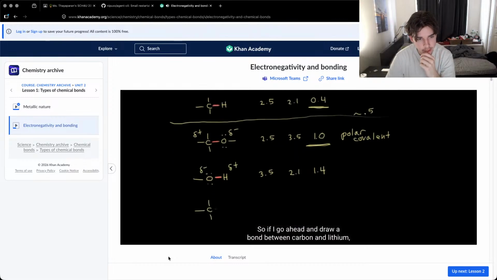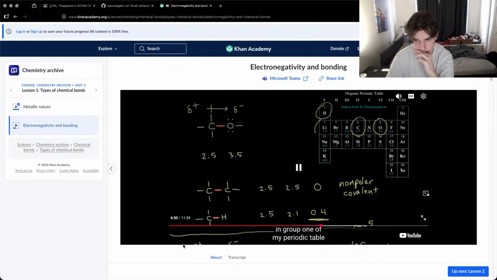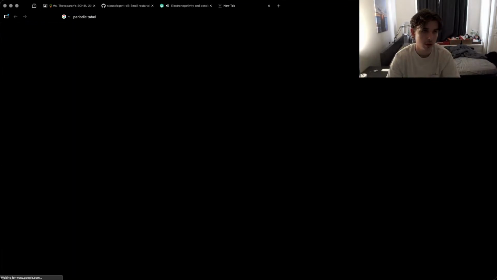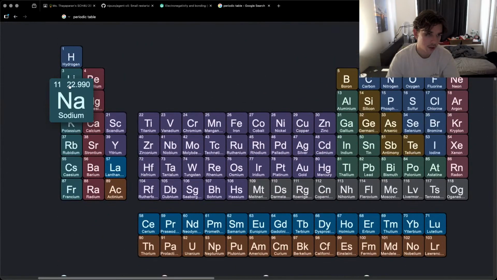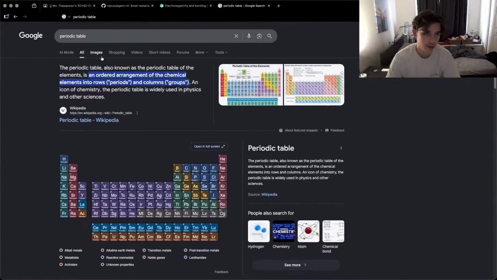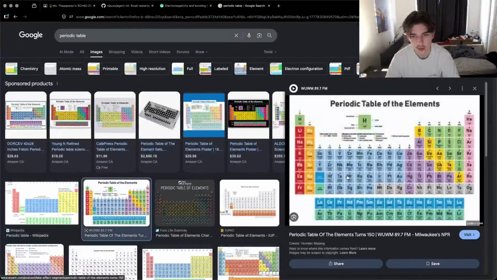If I draw a bond between carbon and lithium, once again we're concerned with the two electrons between carbon and lithium. The electronegativity value for carbon, we've seen, is 2.5. We need to go back up to our periodic table to find the electronegativity value for lithium. I go up here and find lithium in group 1 of my periodic table, which has an electronegativity value of 1. Do normal periodic tables have that?